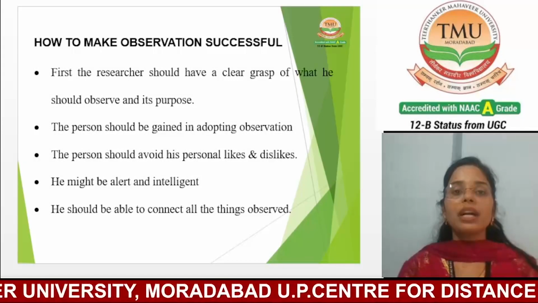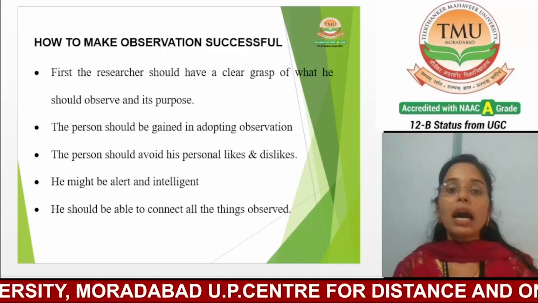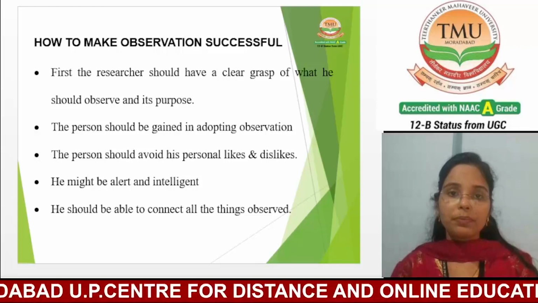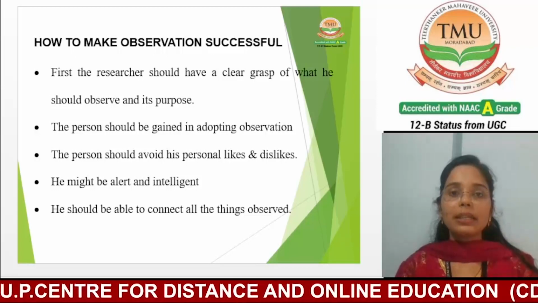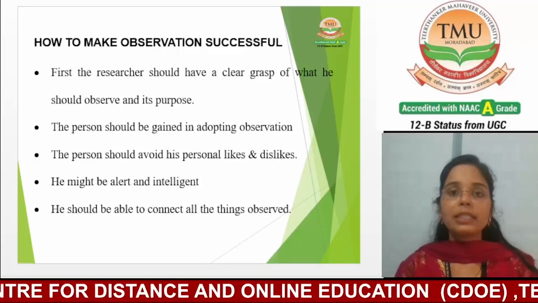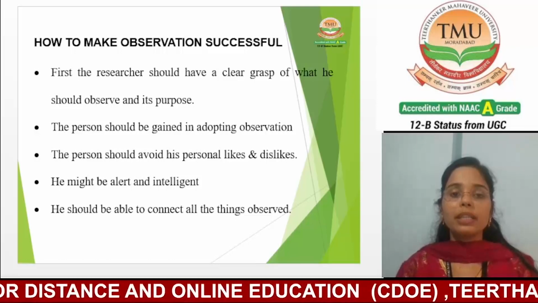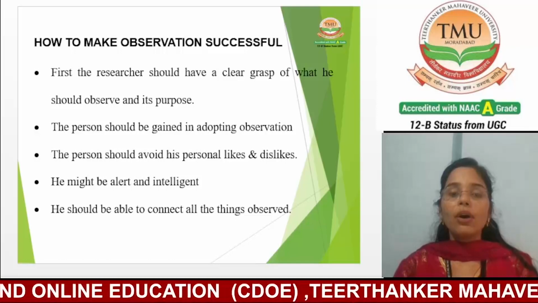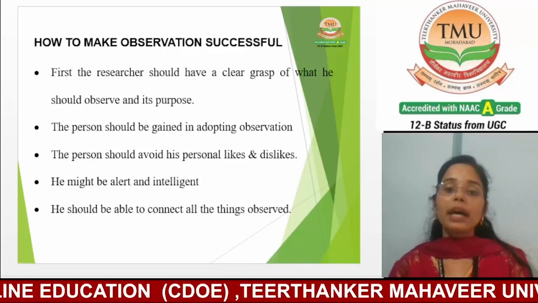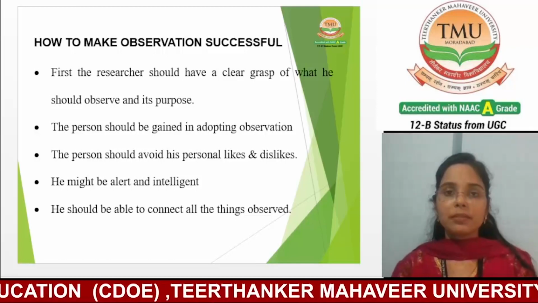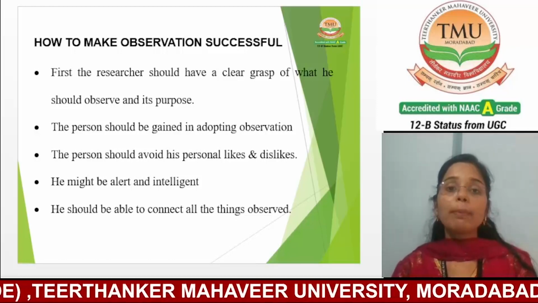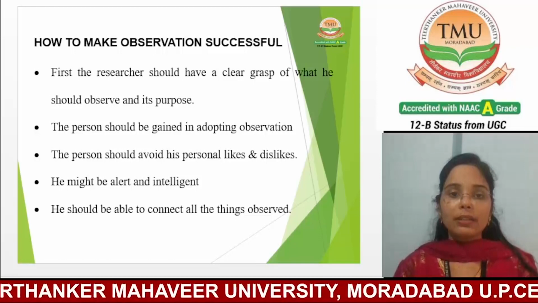Now next we are going to discuss how to make the observation method successful. As you can see, a few points are mentioned. The first one is, the researcher should have a clear grasp of what he should observe and its purpose. The purpose should be very clear if you are going to apply the observation method.